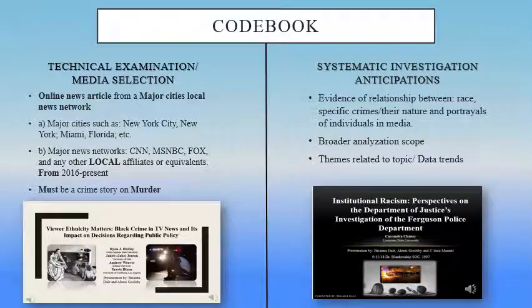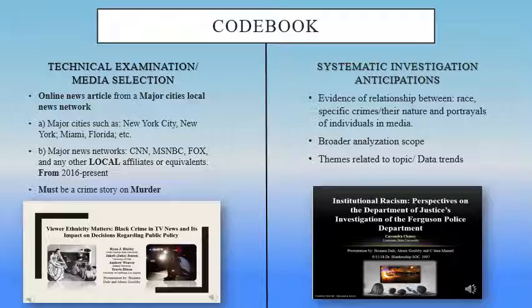For data collection, we chose to analyze online news articles from major cities' local news networks. The specific crime we chose to analyze is murder. If the act was sexually motivated or premeditated, we mentioned that on the code sheet. We hope to find trends in the way mass media depicts individuals according to relationships between their race, specific crimes, and their nature. By analyzing major news networks in major cities, we open the scope for analysis to a more extensive and diverse sample size, according to the demographics and populations of the audiences.